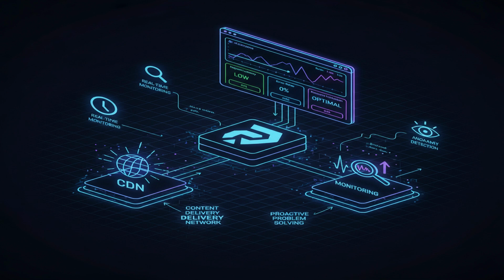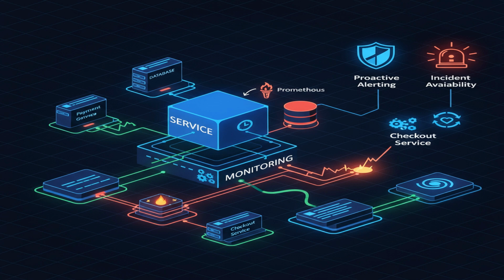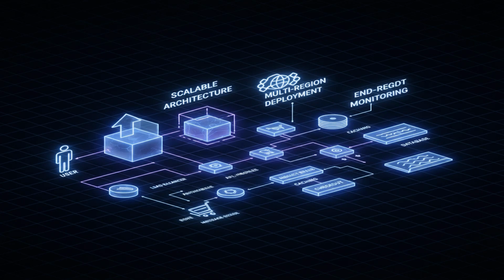Now that we've explored CDN usage for static assets, let's shift our focus to dynamic content and the importance of robust monitoring for e-commerce platforms. To gain deeper insights, we can leverage Prometheus, which we configured earlier, to track key metrics at each layer of our architecture. These metrics include request latency at the API gateway, database query execution times, and cache hit ratios. Beyond performance, monitoring also plays a critical role in ensuring the availability and reliability of our e-commerce platform. By setting up alerts for critical errors, such as database connection failures or service outages, we can quickly respond to